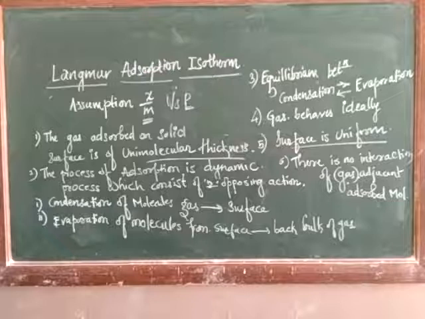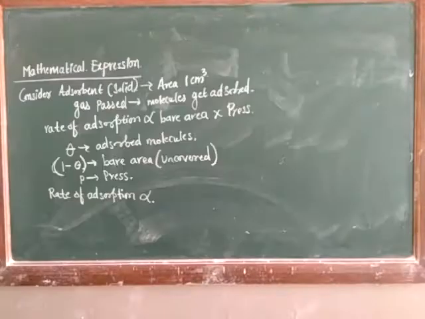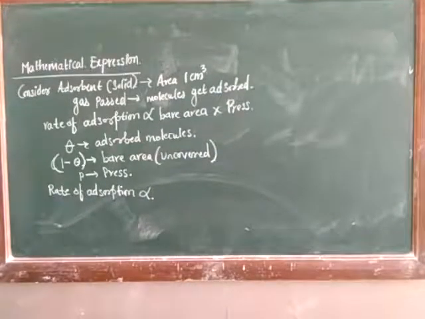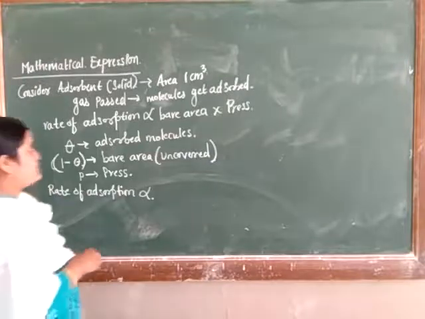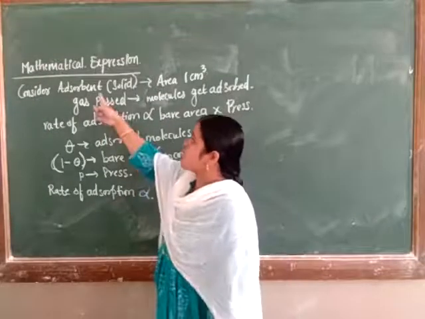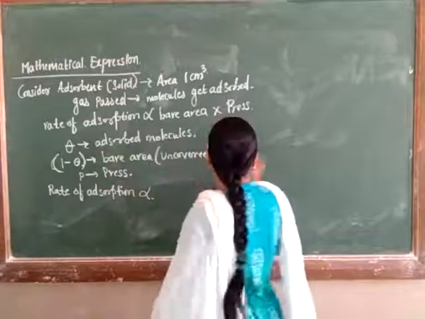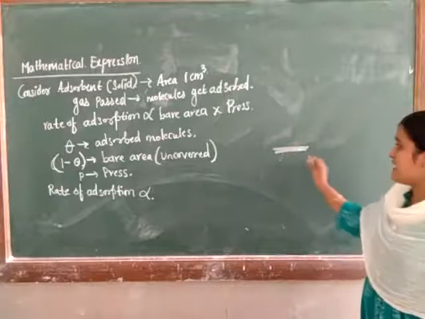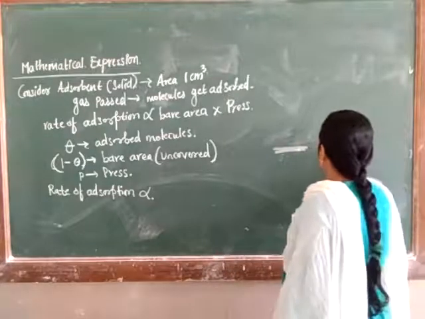Now the next part, let's see the mathematical expression. For the description of the mathematical expression of the Langmuir adsorption isotherm, let's consider the adsorbent, that is a solid surface. Consider this is our solid surface, which has an area of about 1 cm cube.